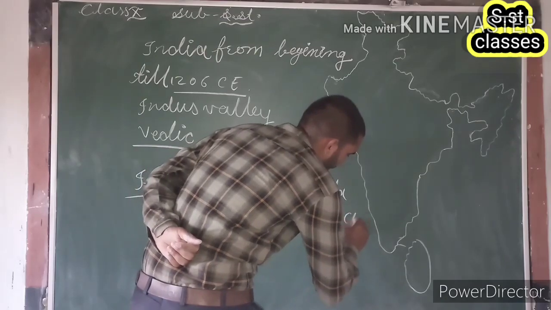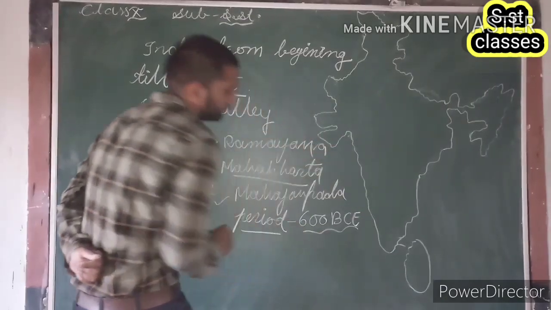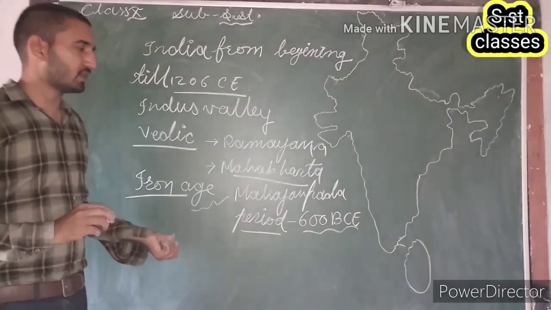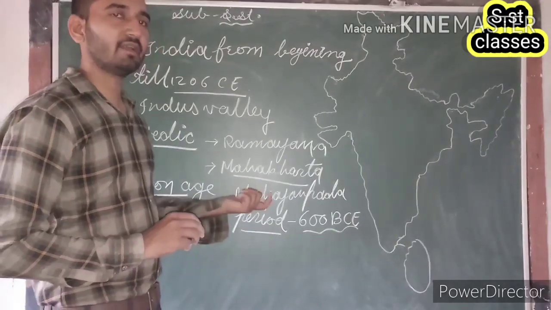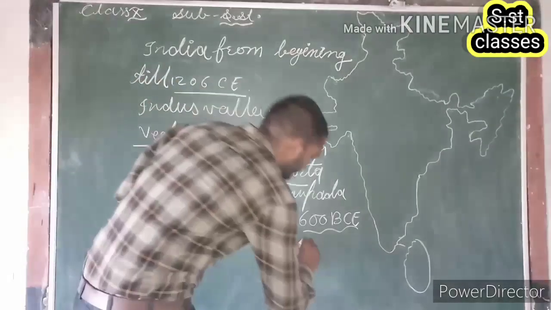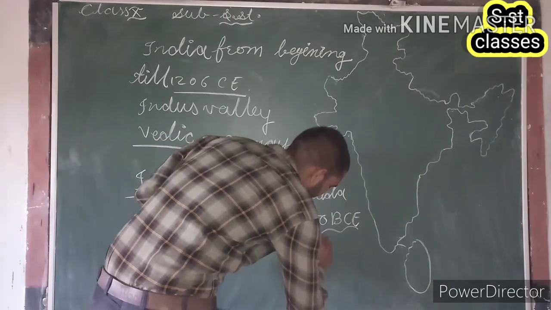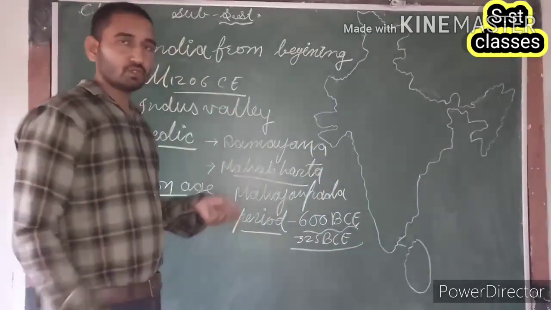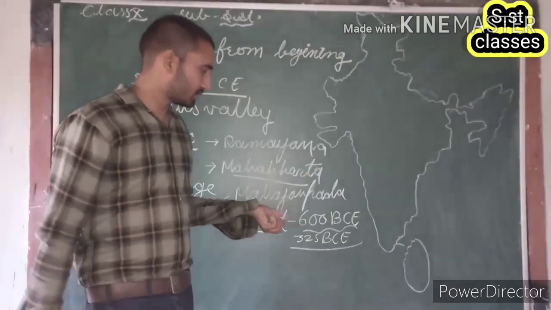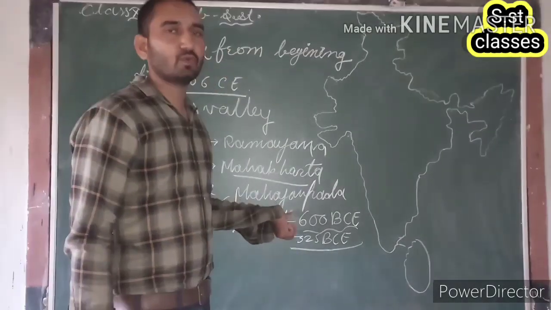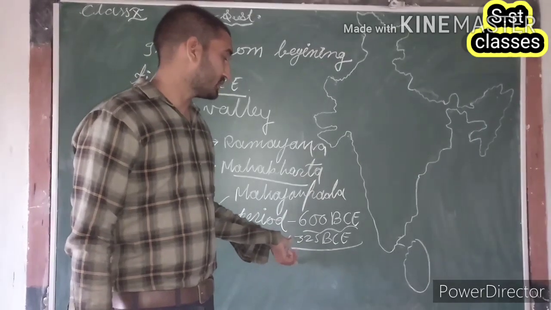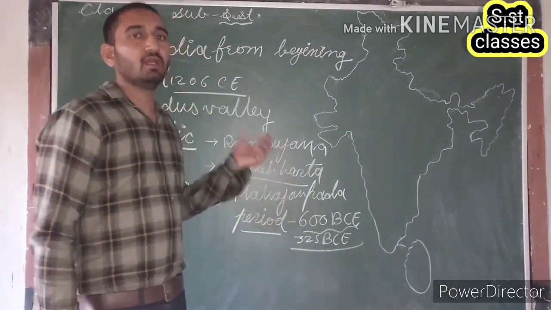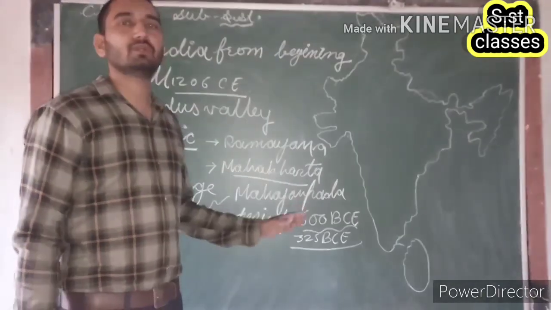1600 before Common Era. The beginning of this Mahajanpad period was from 1600 before Common Era and it ended at 325 before Common Era. So in general terms, we can say that the period between 1600 before Common Era and 325 before Common Era is called the Mahajanpad period.